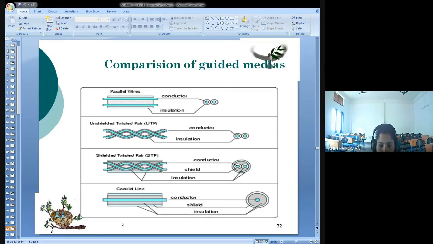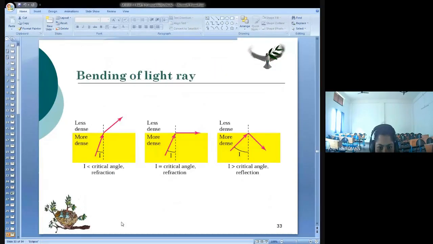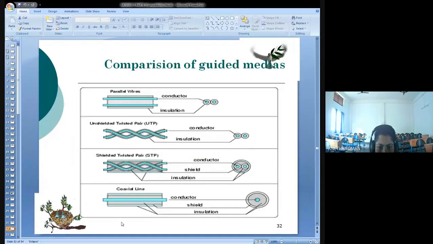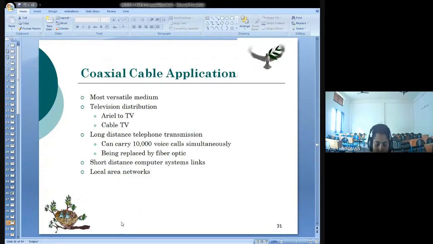Now, this is just a comparison of the guided media that we have learned. I have told you that guided media are mainly of three types. One is the twisted pair, the other one is the coaxial cable, and the third one, which we are going to see now, is the fiber optic. Twisted pair and coaxial cable: what are the different types of twisted pairs? UTP and STP, and you have gone through their advantages, disadvantages, and applications.